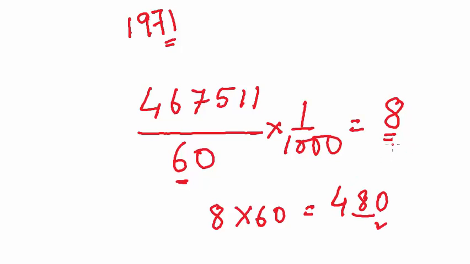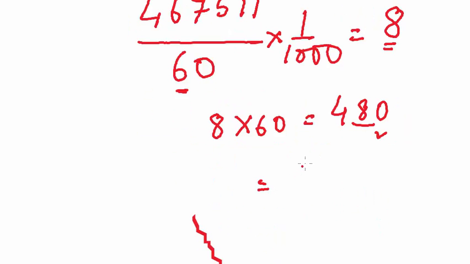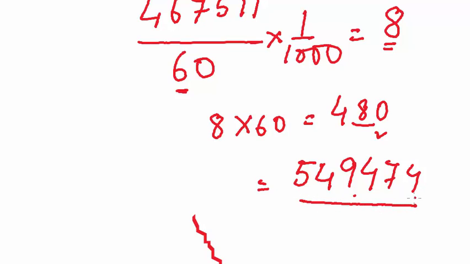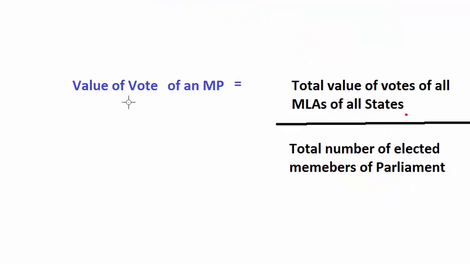In this way, the value of each MLA of all the states is calculated, and then the total value of votes for all the states is calculated, which stands at 5,49,474. It is the total value of all MLAs of all the states. Next thing is the value of vote of an MP. This is calculated by dividing the total value of votes of all MLAs of all states by the total number of elected members of parliament. So we calculated the total value of votes of all MLAs of all states, that stood at